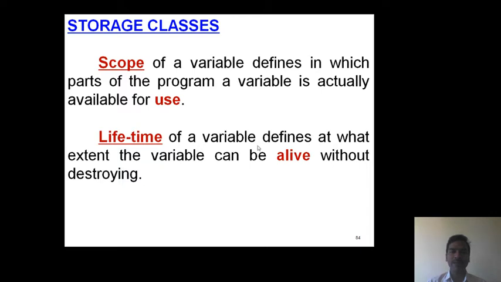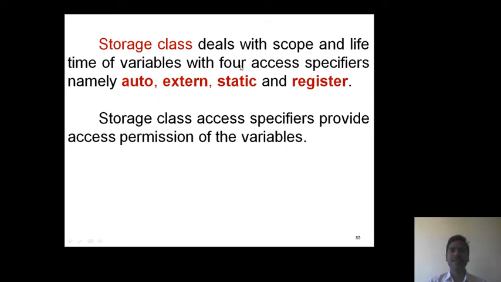Now here observe, even though the variable is alive, it is not possible to use in some cases. So scope is different and lifetime is different. So storage class concept deals with scope and lifetime of variables.